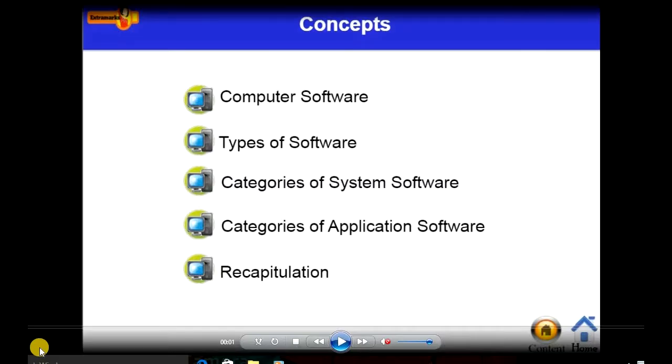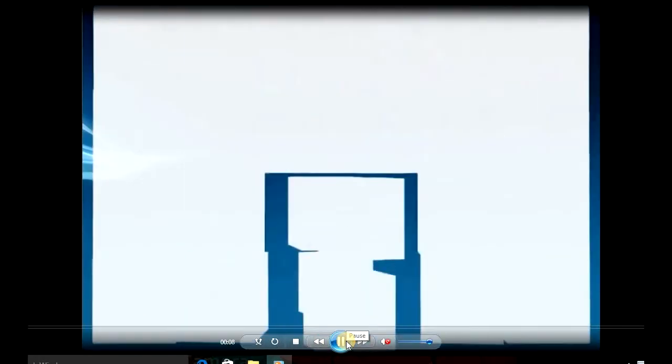Good morning, students. Today's topic is software, computer software. In this topic, we are going to learn about computer software, types of software, category of system software, category of application software, and then we will see the summary of the chapter. Those are the topics we have discussed.